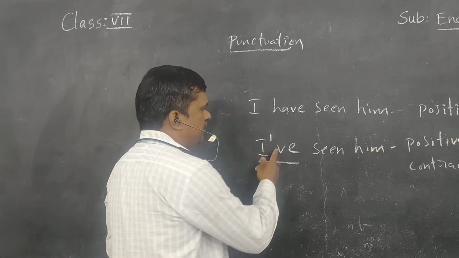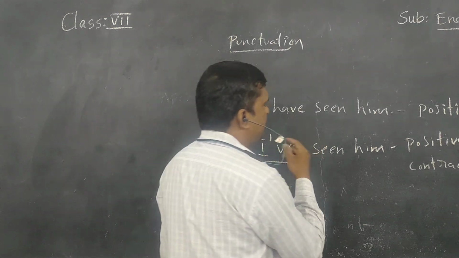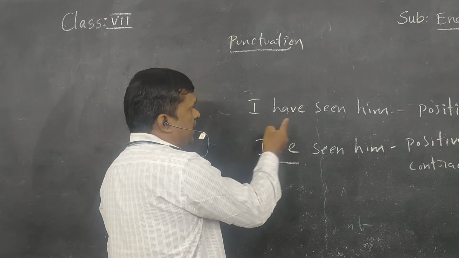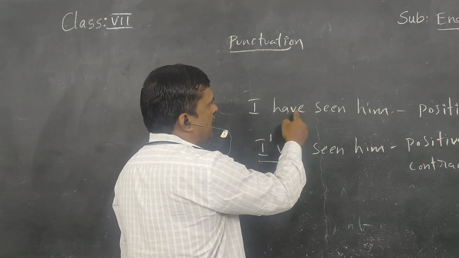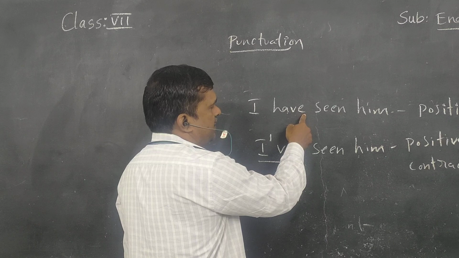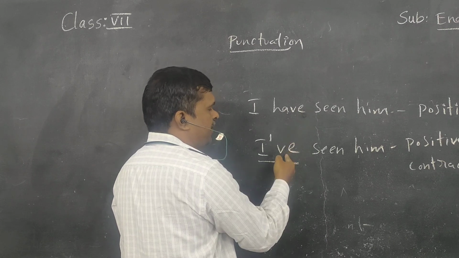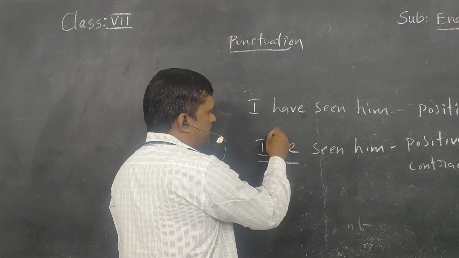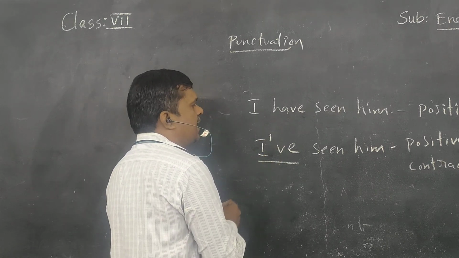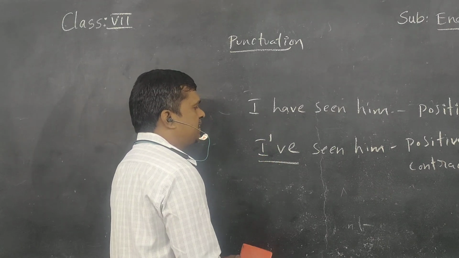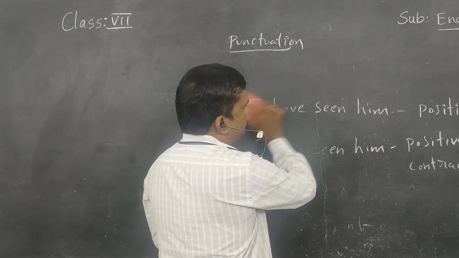That is very important to note. If it is negative, have plus not becomes haven't. If it is positive, the apostrophe must be used after the subject.